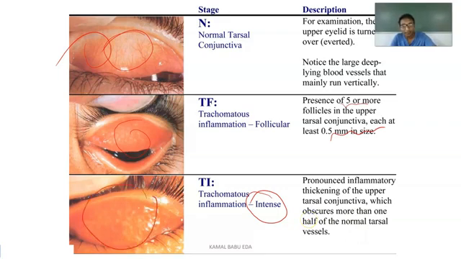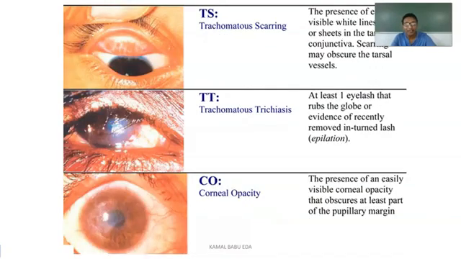When it is trachomatous inflammation follicular, we can see the presence of 5 or more follicles on the upper tarsal conjunctiva. But when it is intense, you can see inflammatory thickening of the upper tarsal conjunctiva, which obscures more than half of the normal tarsal vessels. Coming to trachomatous scarring, there are easily visible white lines, bands or sheets in the tarsal conjunctiva. Scarring may obscure the tarsal vessels.